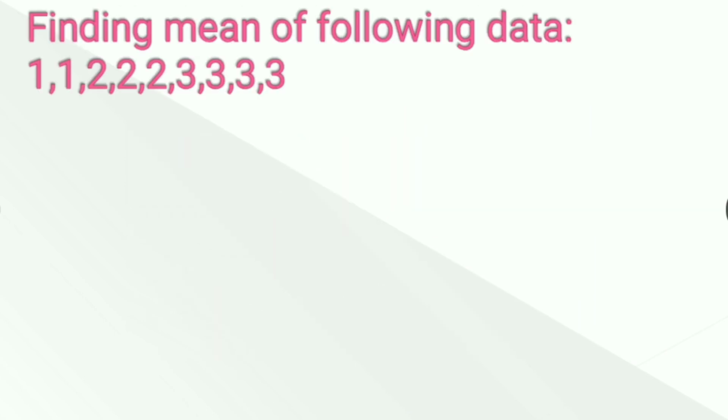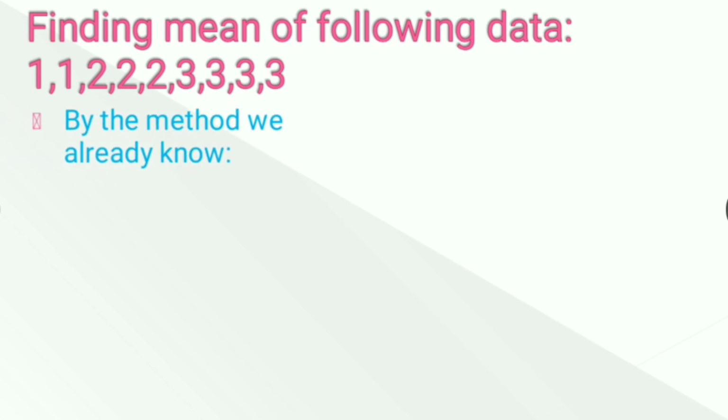Let's see one example of finding the mean. If you know how to find the mean of this given data, how will you solve this? By the method we already know, that is, add up all the values and divide by the total number of observations. So the mean is given by adding up all the values, 1 plus 2 plus 1 plus 1 plus 2 plus 2 plus 2 plus 3 plus 3 plus 3 plus 3, and dividing by n, because they are n in number. So the mean comes out to be 20 upon 9.